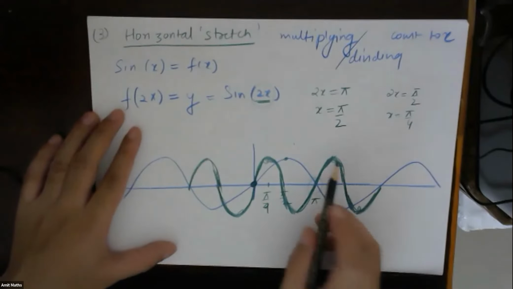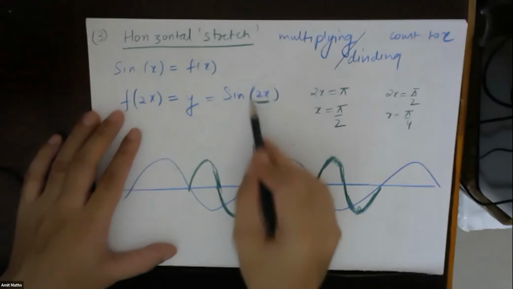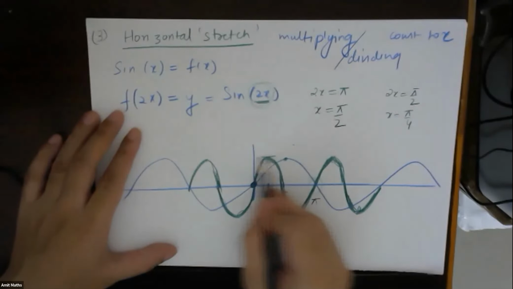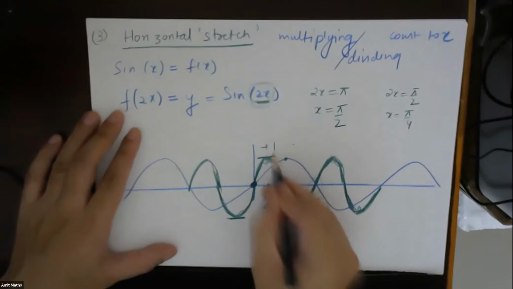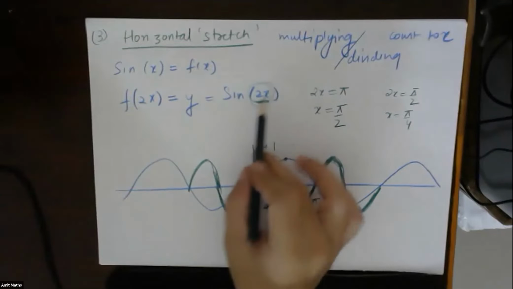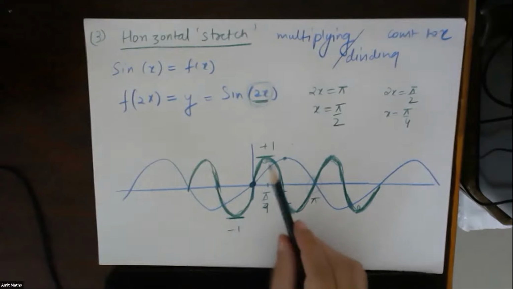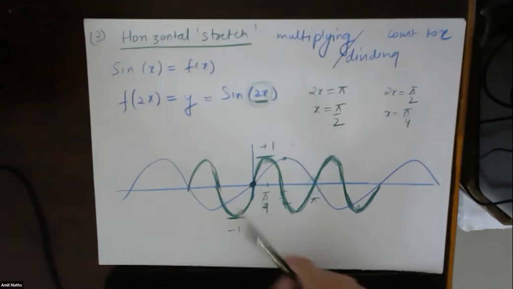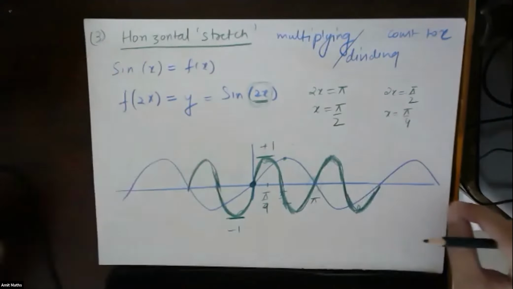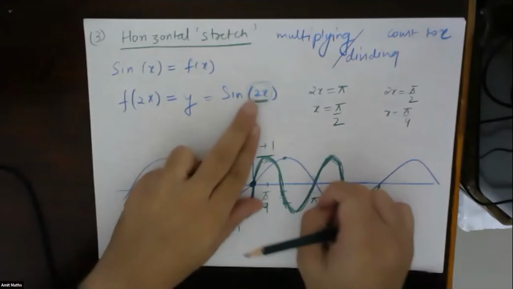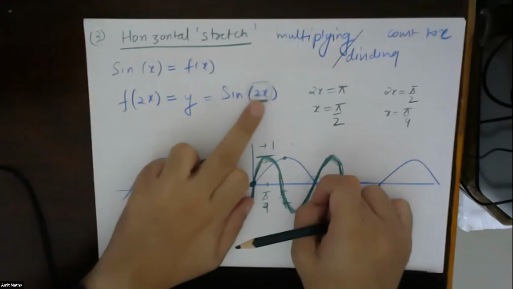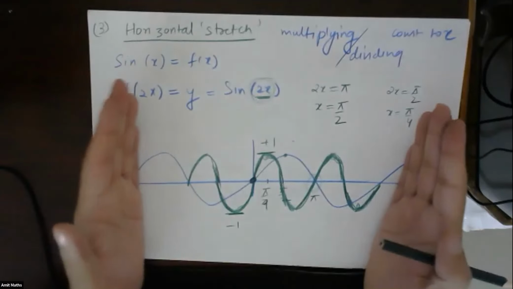For whatever x you are keeping, the maximum and the minimum value will still be +1 and -1. This will not change its maxima and minima. Only the graph will either stretch out or stretch in. In this case, because a number greater than 1 is multiplied, this whole thing will stretch in.